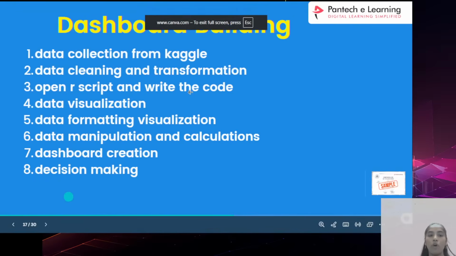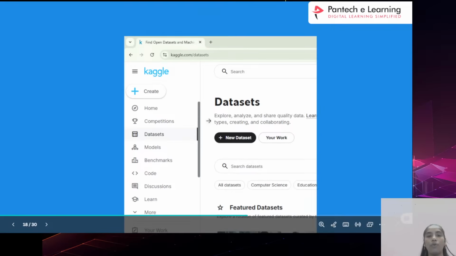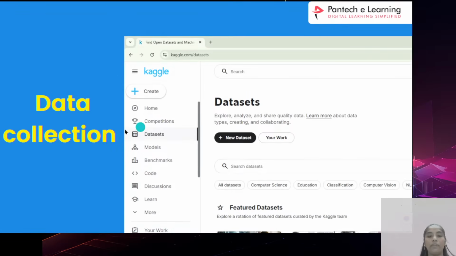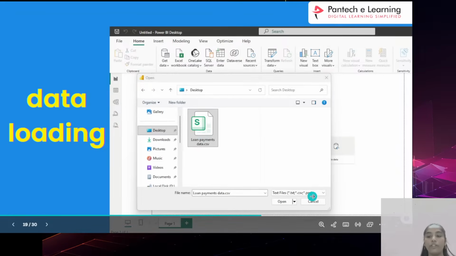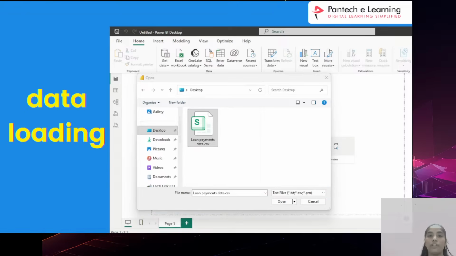So now I just want to go through the remaining requirements. If you want to follow this particular step, first you have to go to the Kaggle website, and there you have to load the dataset. After completion you have to apply the dataset like this. After applying, you will get two options, load and transform. You don't want to click either of those options. Directly you have to click on the transform option, and there you have the R scripting selection, you have to select it.